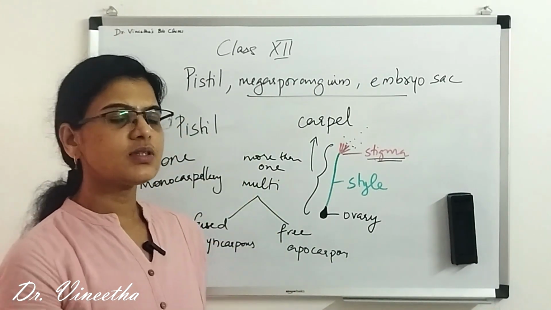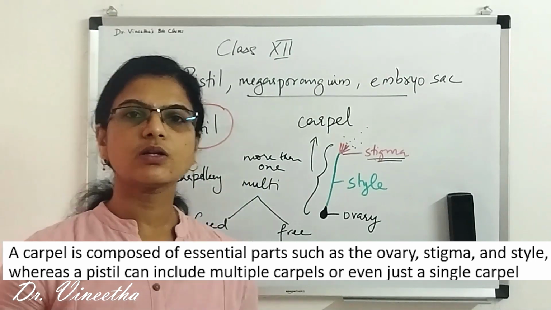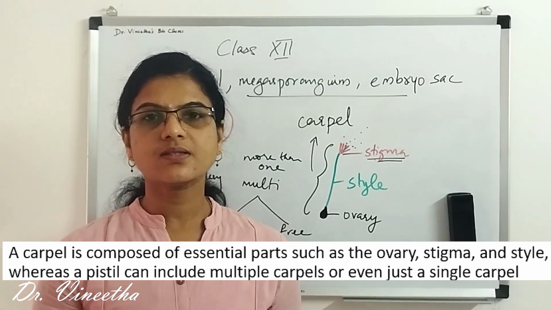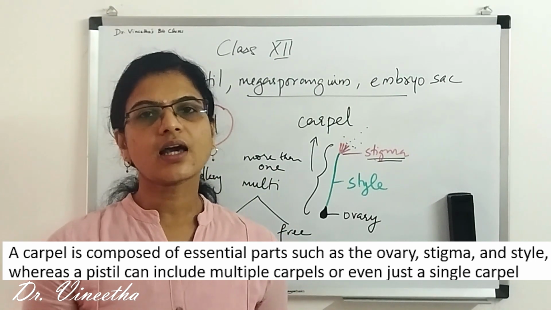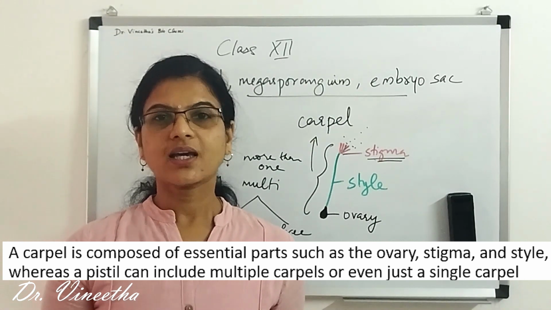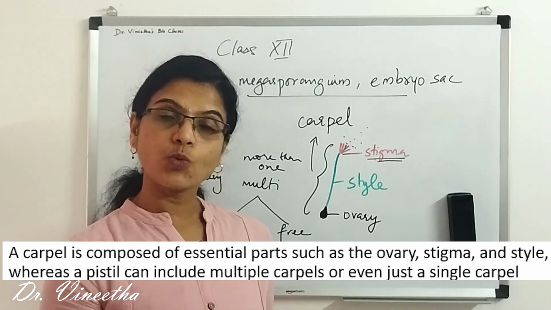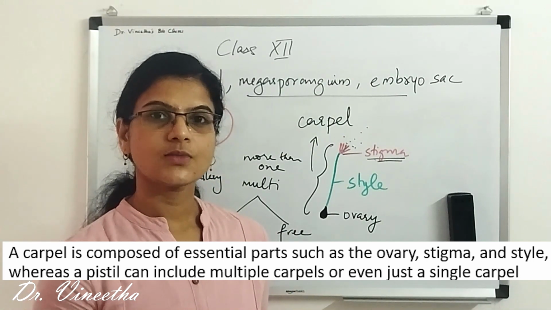But we haven't said anything about the term pistil. We have been saying carpels. What is pistil and carpel? Are pistil and carpel all the same? Not essentially, because a pistil can be one or more carpels.